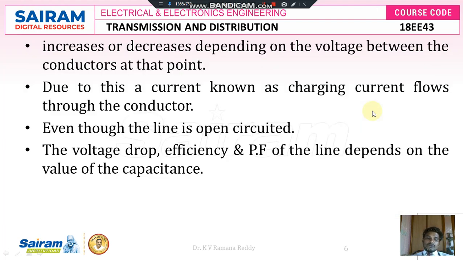And one more thing here: a charging current or discharging current exists for the given length of the transmission line, per unit centimeter of the conductor. Thereby the capacitance value increases and decreases, and once it increases or decreases, there necessarily exists the charging current and discharging current of the capacitance, because of the potential difference between the two conductors. Whenever there is a potential difference between the two conductors, there exist the charging and discharging currents.